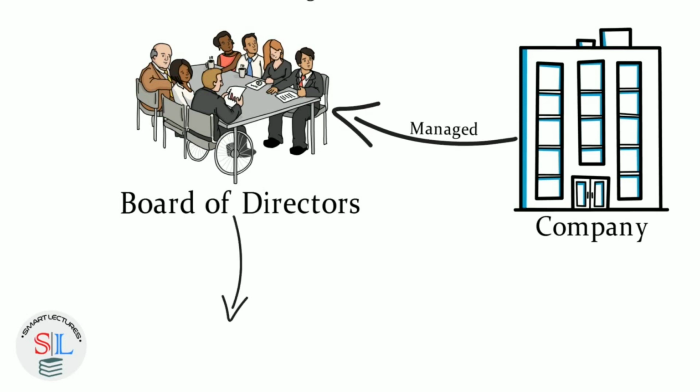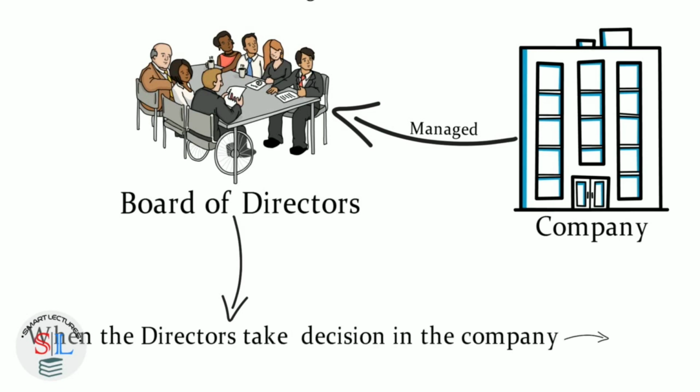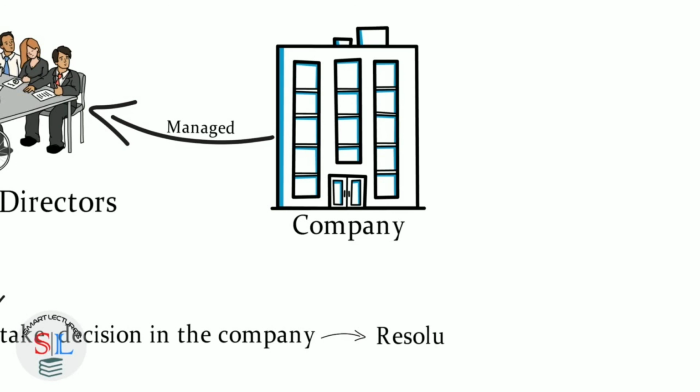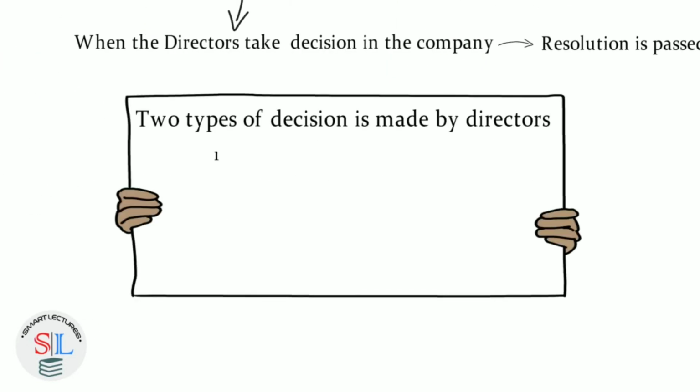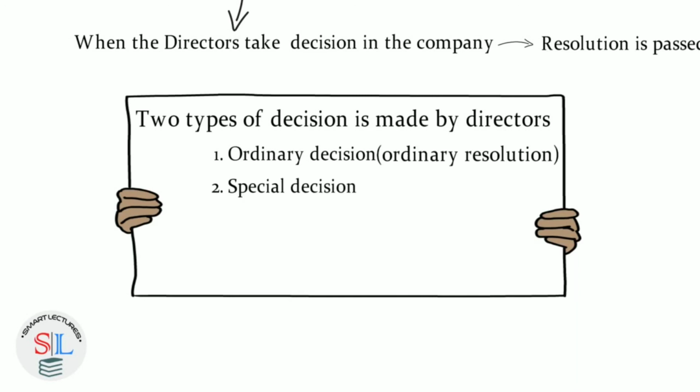And one thing more, when the directors take a decision in the company, technically speaking, a resolution is passed, which means a decision has been made. There are two types of decisions, ordinary decision and special decision, which are called ordinary resolution and special resolution. So in this story, you must have learned new terms and concepts about the company.